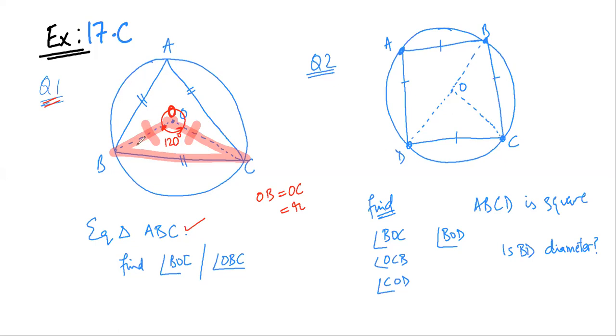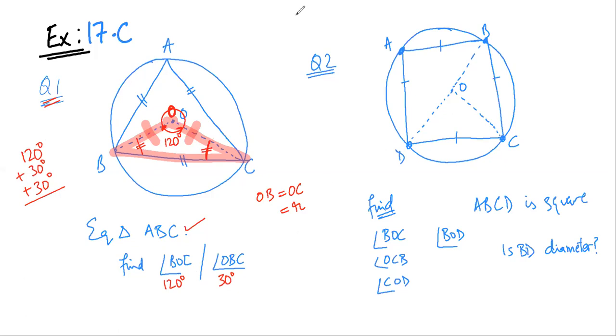So this is basically an isosceles triangle. Therefore this angle would be equal to this angle, and each angle would be equal to 30 degree. So it is 120 degree plus 30 degree plus 30 degree. I hope the answer is clear. So BOC is 120 degree and OBC is 30 degree.